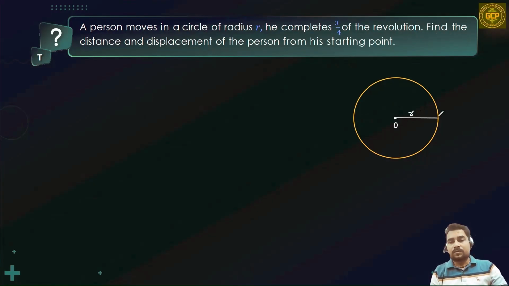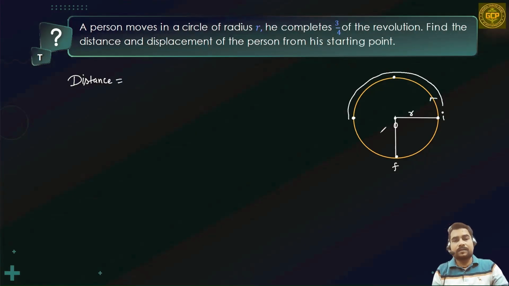Radius is given to me as r. So let's say the person is running in this manner. Once he reaches this point, he has covered 1/4 part, here 2/4, and here 3/4. So finally, the person has reached this position. So this is my initial point. This is my final point, and the radius is given to me as small r. So first I am going to answer its distance part. So distance is going to be this much length. This much length is going to be the distance part, right?